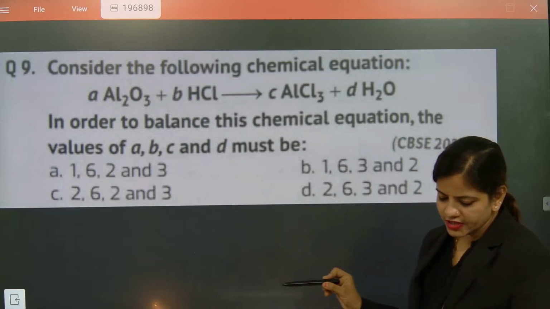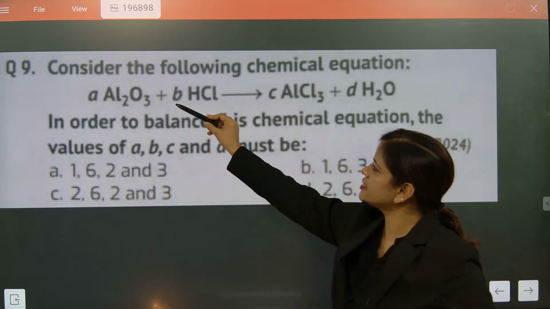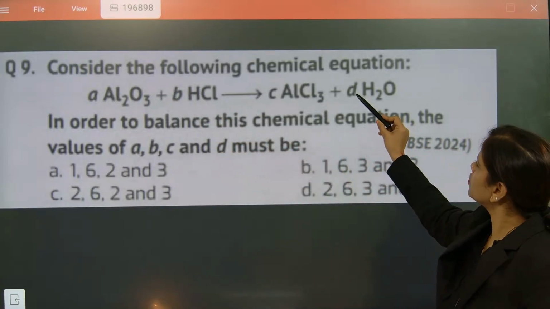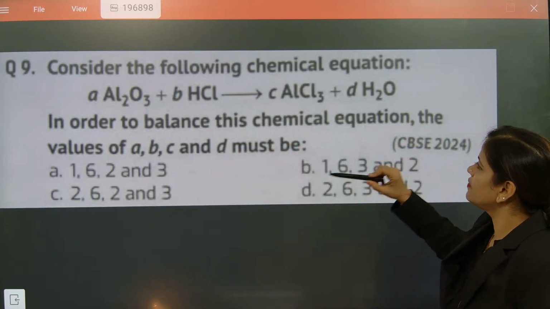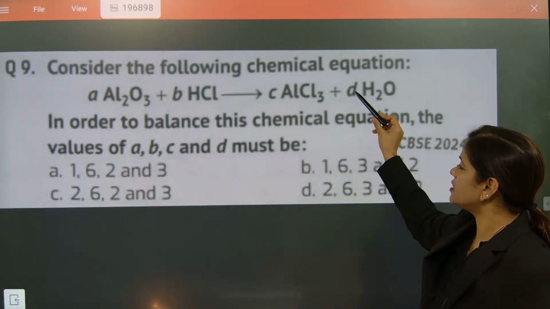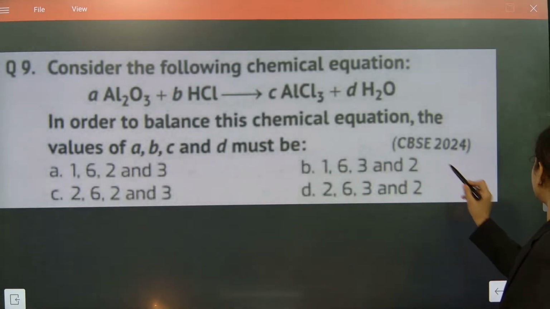So aluminium here is 1. Done. Now after that, second part. Here 6 is there, B is 6. So what is 6? Hydrogen is exactly coming here 6. Here also hydrogen 6 means total it will come 6 to the 12 and here it is coming as 6. So hydrogen is 6 and here hydrogen, D part, is not balanced. So here I'll just write, otherwise it will create problem. This is CBSE.